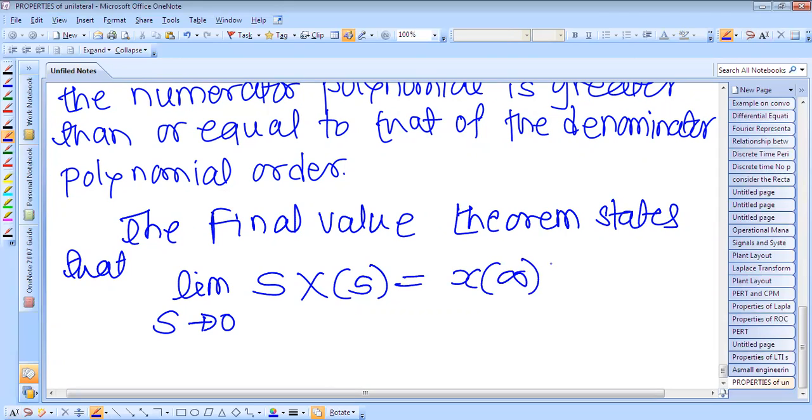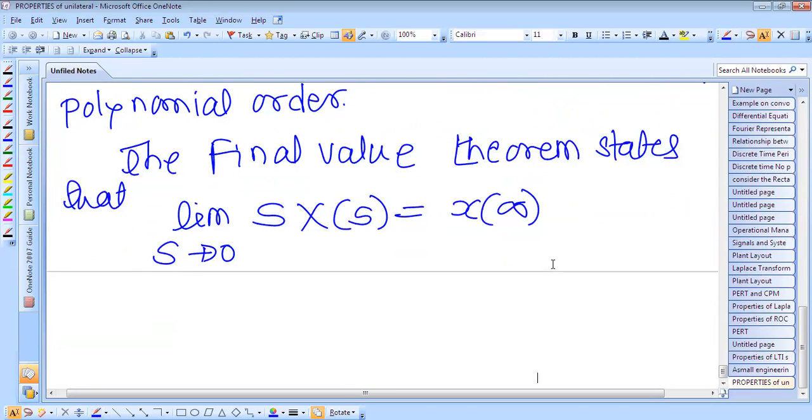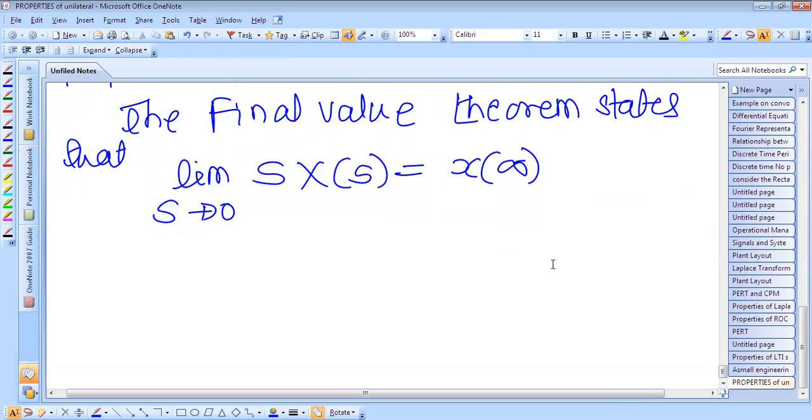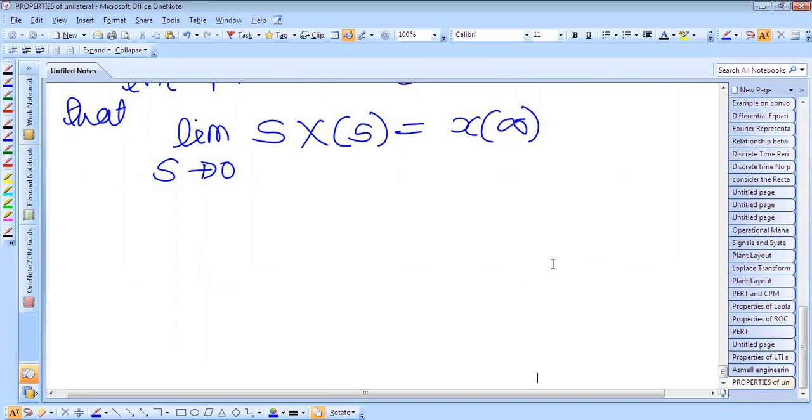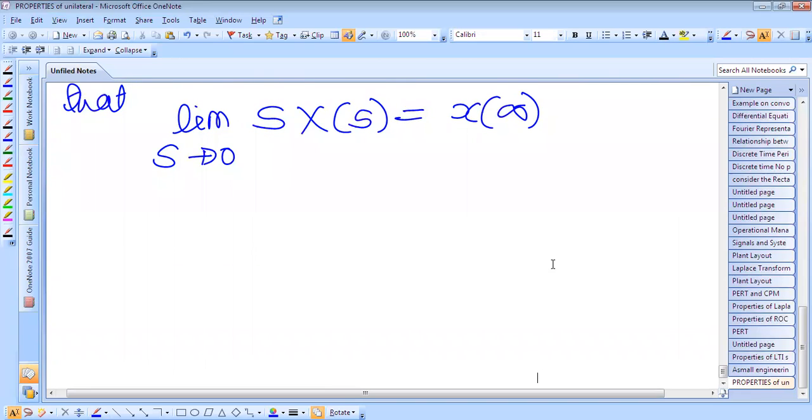So final value theorem applies only if all the poles of x of s lie in the left half of the s plane, with at most a single pole at origin, that is s is equal to 0.